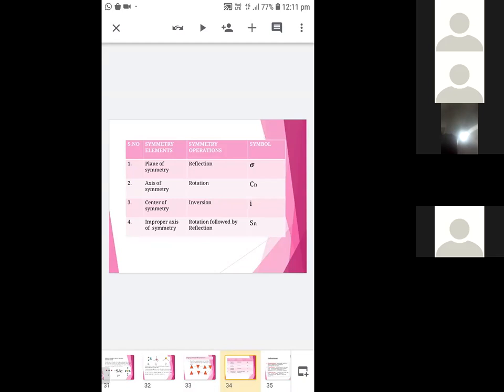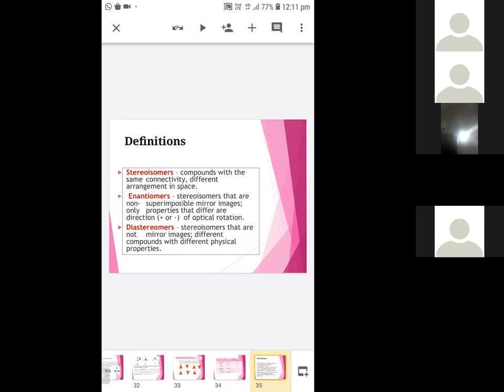Okay, this is stereoisomers. Stereoisomers are represented in 2 ways, that is enantiomers and diastereomers. Enantiomers are non-superimposable mirror images, but differ in only one property, that is rotation of plane polarized light. Diastereomers are stereoisomers that are not mirror images, different compounds with different physical properties.